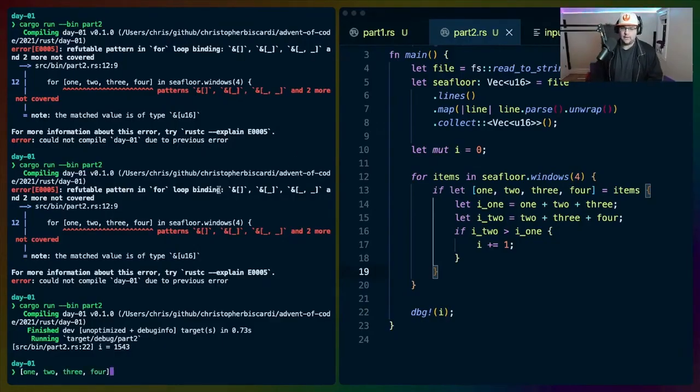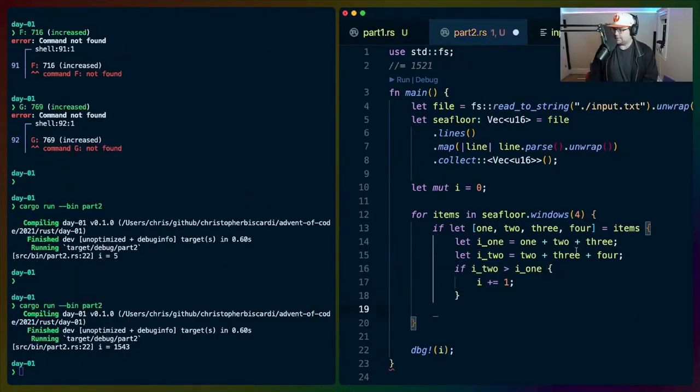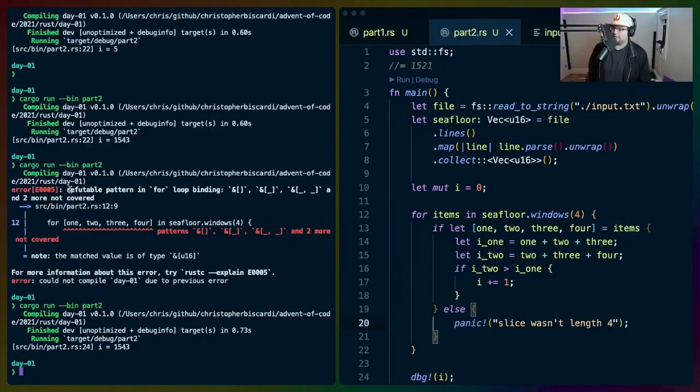Is 1543 the right answer? We're good. Everything works. This is exactly what it's supposed to be. So this works. Happy with that. Let's see, what else can we do here? I don't think that there's really any performance work to do here, so I'm not going to do criterion today.